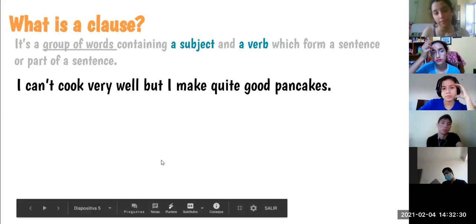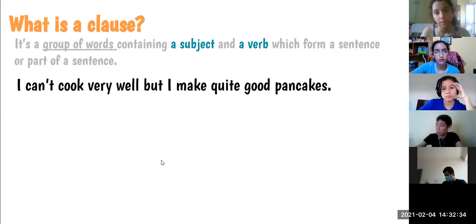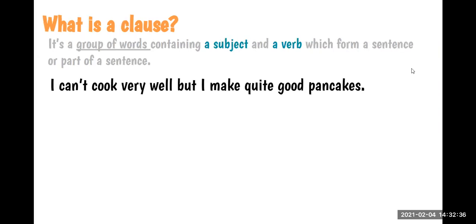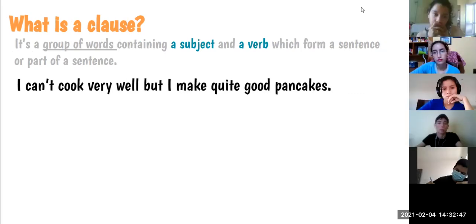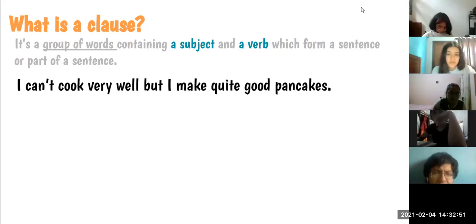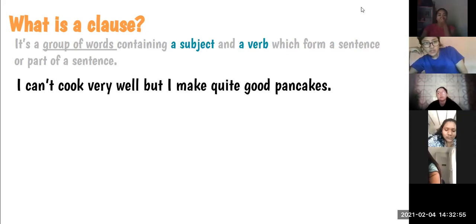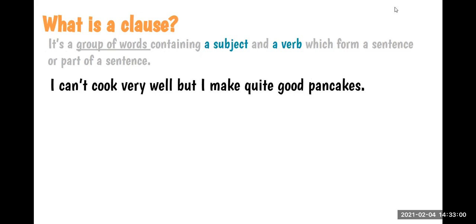It says, I can't cook very well, but I can make quite good pancakes. So in this sentence, how many clauses do you think we have? What do you think? 2. Okay, very good. Which ones?